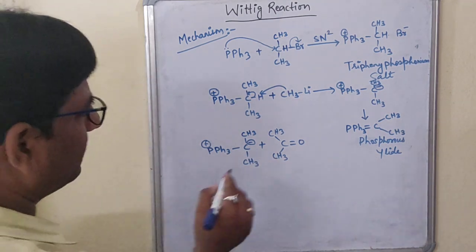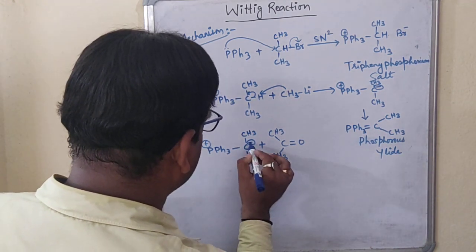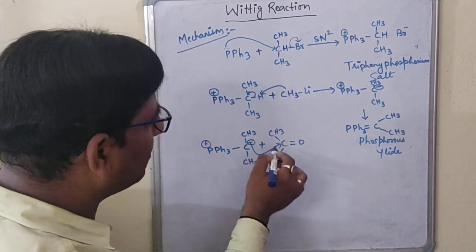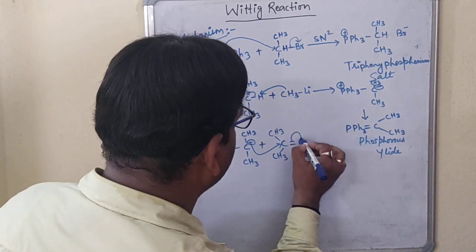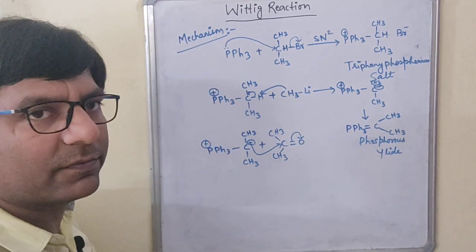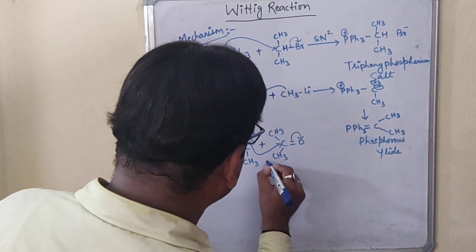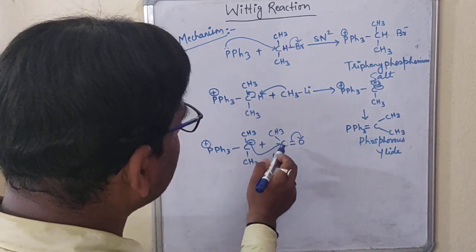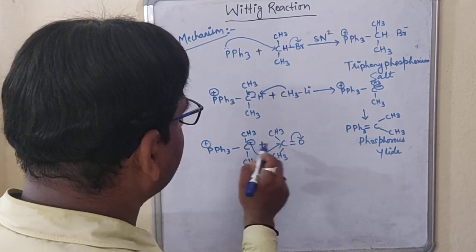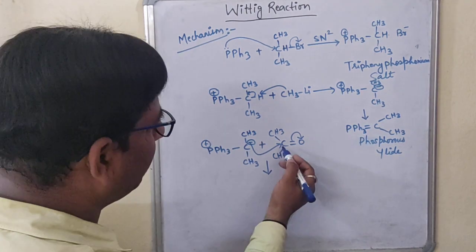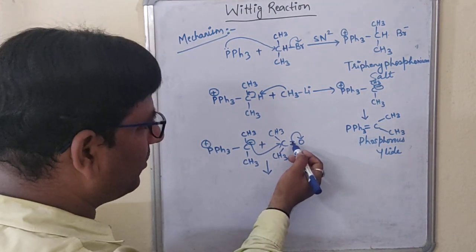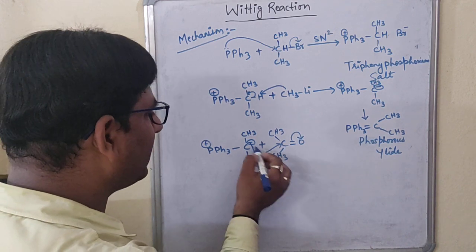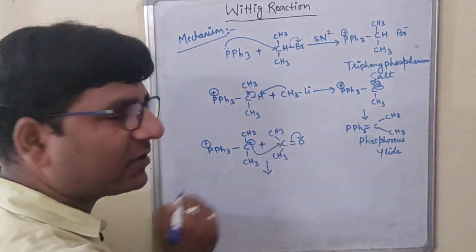Now in this case, this negative will go and attack this carbon. When it attacks this carbon, this bond will break on this oxygen. We have to form the bond between this negative and this carbon, because this carbon will bear a positive charge as this bond shifts towards the oxygen. So ultimately when this attacks, this bond will break on this oxygen.